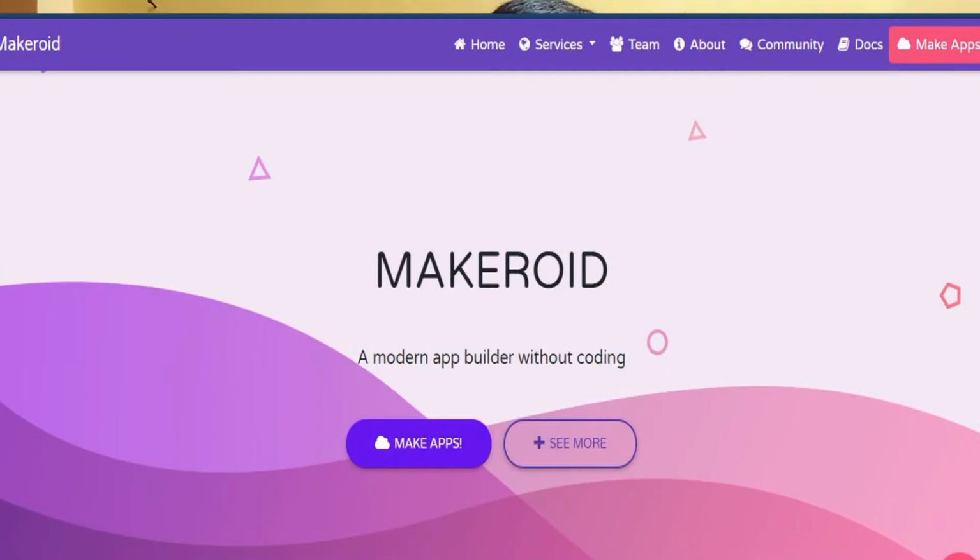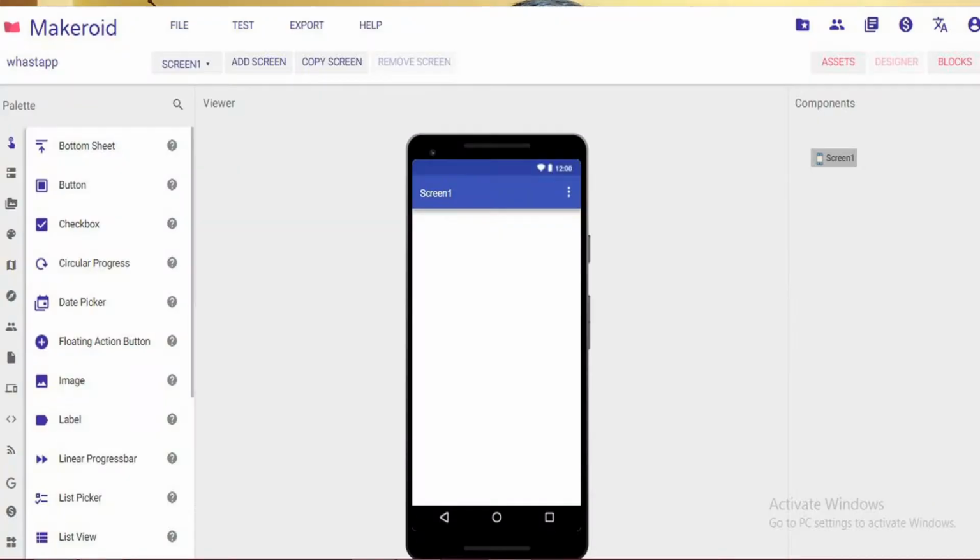And now the second site is Makeroid. Makeroid gives a very good interface, a technical interface, a professional interface for making apps. So you can use that site too. The main advantage you will get in Makeroid is that you can copy the same screen again and again, and you don't have to make all the screens again.